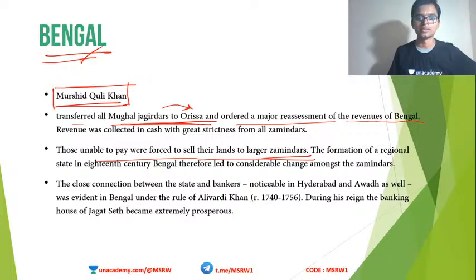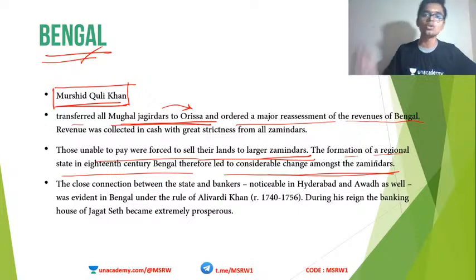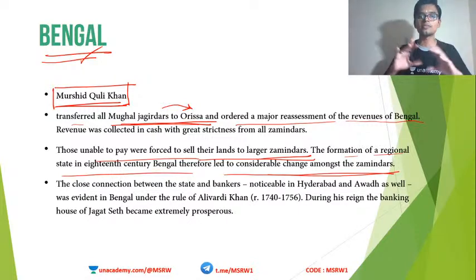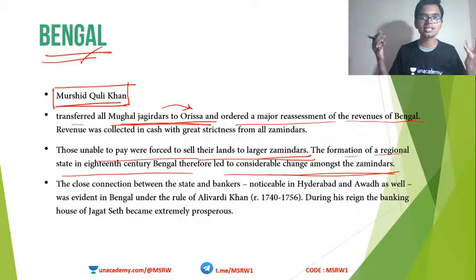Okay, so the formation of a regional state in 18th century Bengal therefore led to considerable change amongst the zamindars. Smaller zamindars were eliminated and larger zamindars started to gain ground. Those who could not pay up were forced to give up their land to larger zamindars. So some of the zamindars got immensely rich and some of them got out of the play around this time.